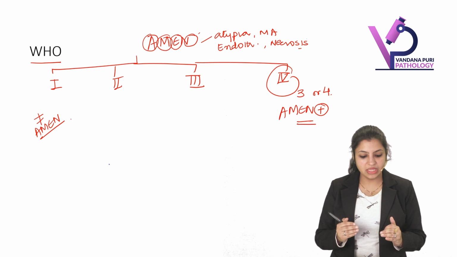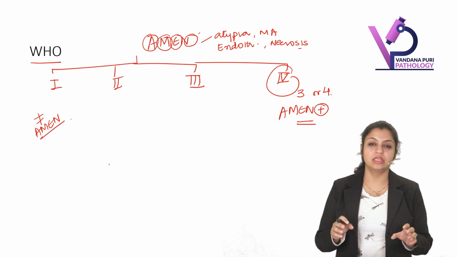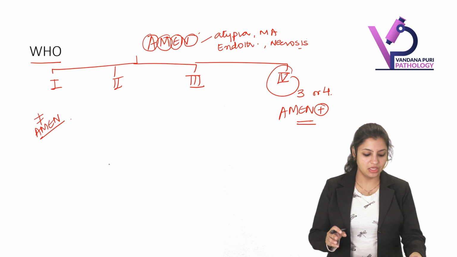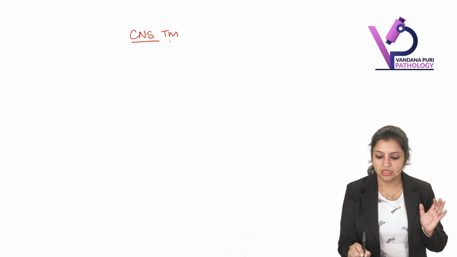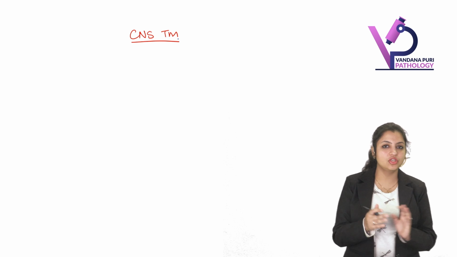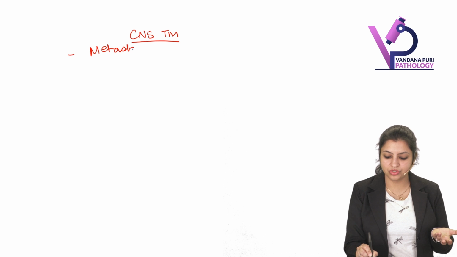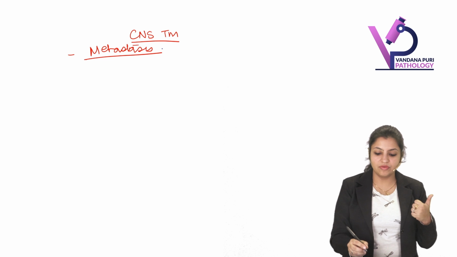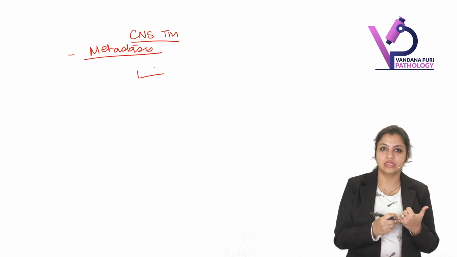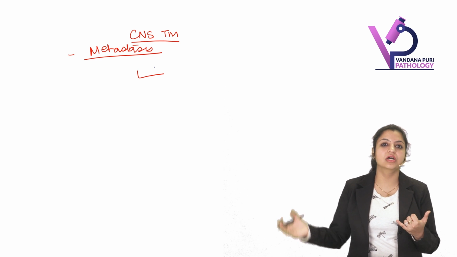Okay. So with that, let us start into the details of some of the brain tumors which we have to know. So now let's start first with the most common CNS tumor. Do you remember which was the most common CNS tumor? Quickly, everybody, what is it? Metastasis, isn't it? So most common CNS tumor was metastasis. When we talk about metastasis, we have already said that metastasis is the most common tumor and it comes from the other parts of the body.